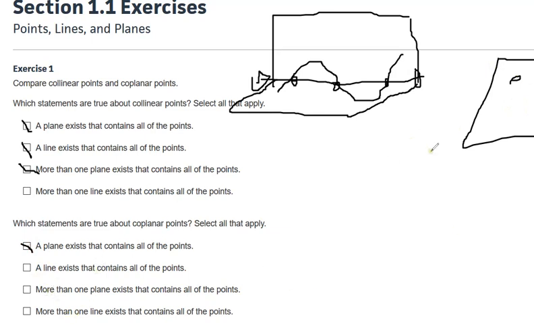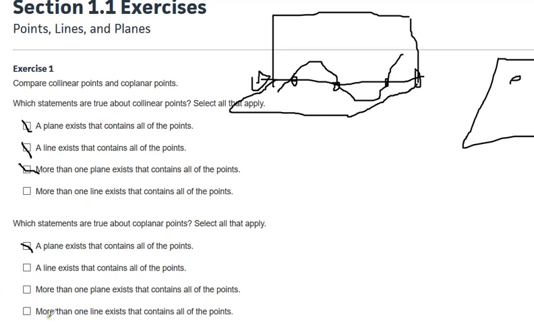I mean, it's possible. If the 3 points happen to also be in a line, then there'd be a line, but they're not required to be. They're just coplanar, they're not collinear. More than one plane exists that contains all of the points? No. This picture I made for you of the second line that couldn't be a line would have to be curvy. You can kind of imagine a 3-dimensional version of that, some kind of wavy floor trying to go through that, but it wouldn't be a flat plane anymore. So that's why no.